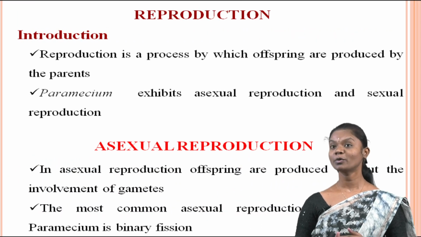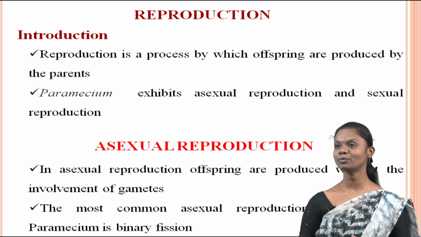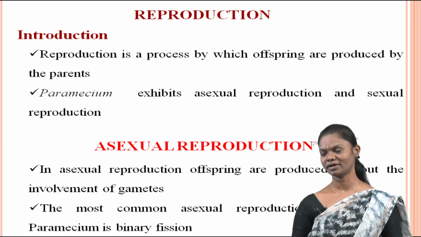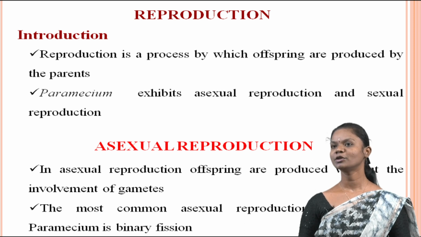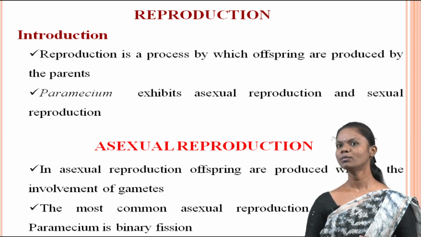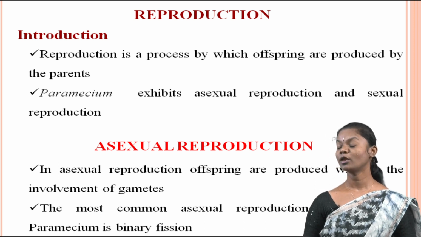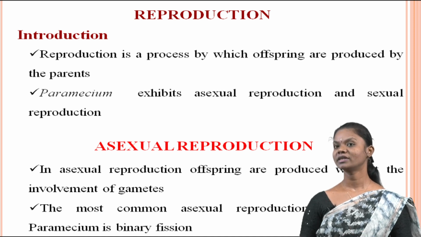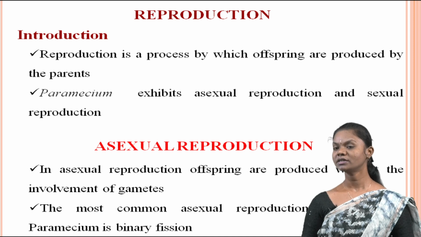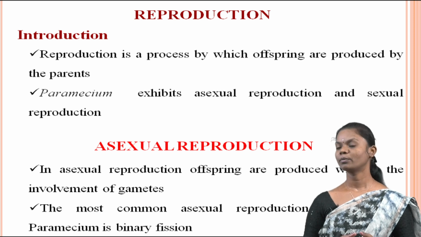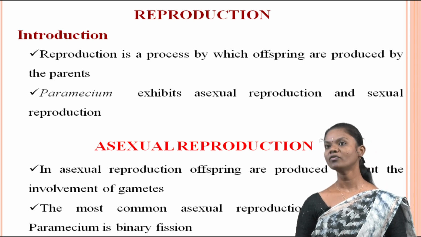What is reproduction? Reproduction is a fundamental biological process through which an organism generates offspring, ensuring the continuity of their species. Paramecium is a single cell organism belonging to the phylum Ciliophora. It exhibits both asexual and sexual reproduction. These reproductive stages allow Paramecium to maintain genetic diversity and adaptability while efficiently multiplying its population, by employing these different modes of reproduction.